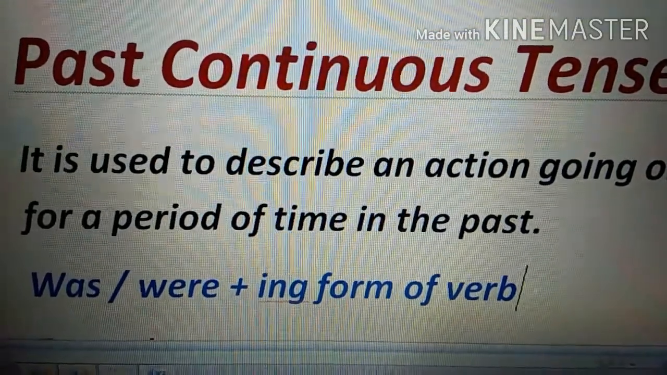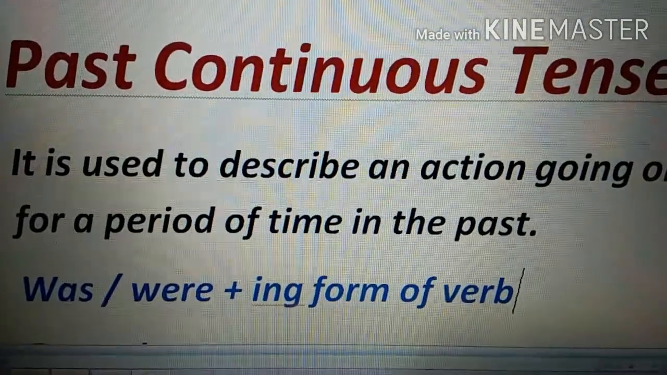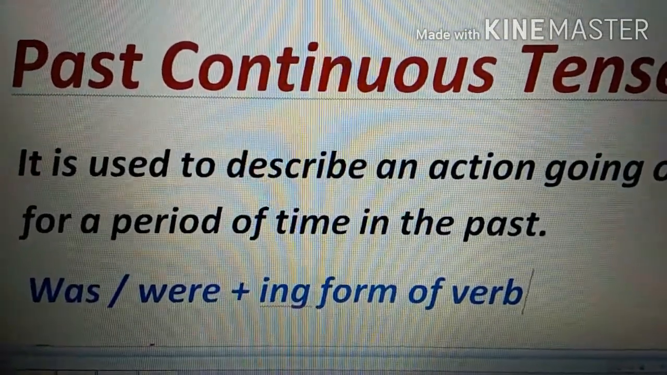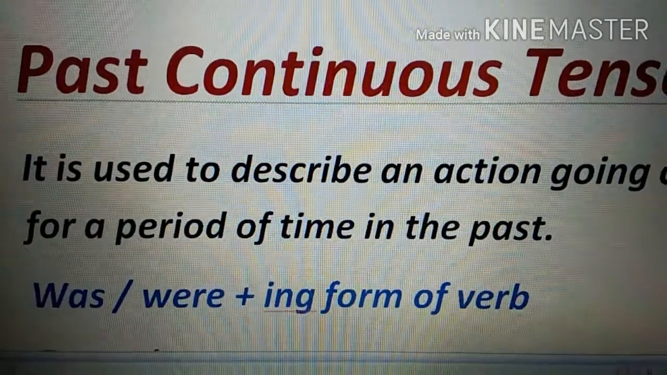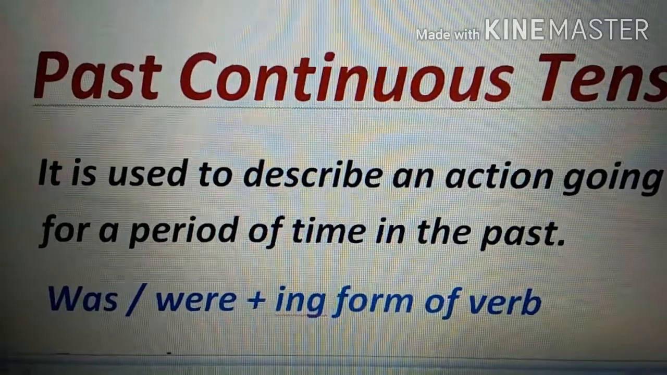So, the formula is again very easy. The formula is was slash were, which means you have to choose was or were plus ing form of the verb. Whenever you have the continuing tense, you're always going to use the ing form of verb.